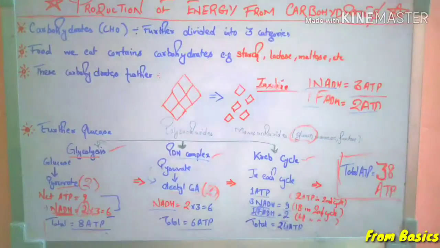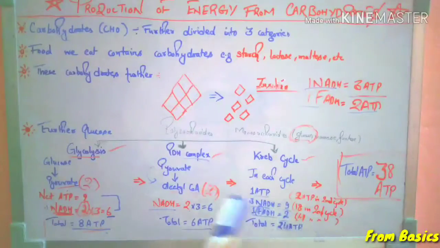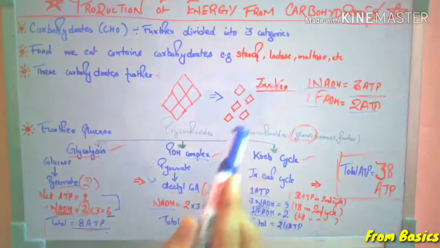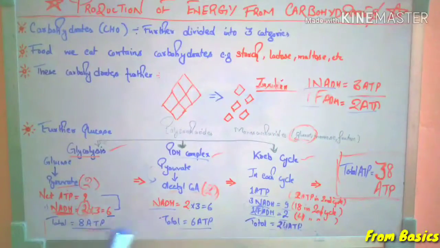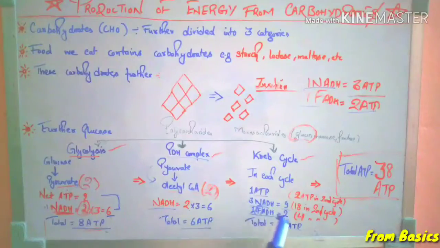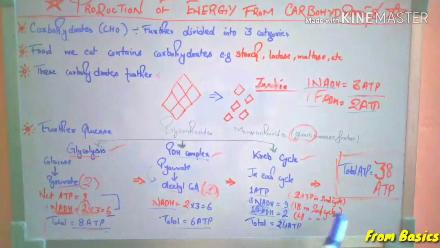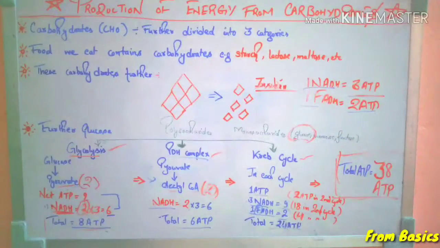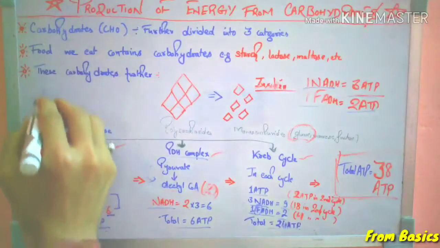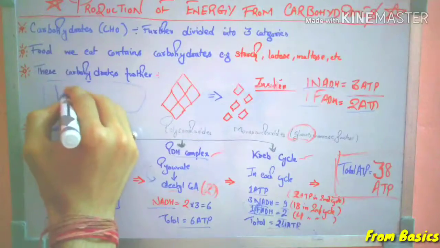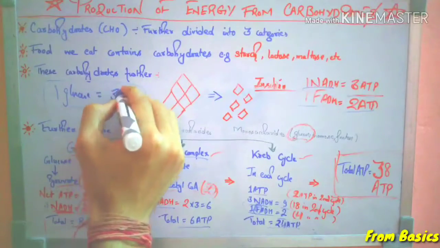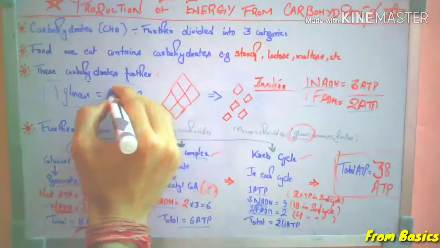So further, if we count the total gain of ATP in glycolysis, PDH and Krebs cycle, it will be 8 plus 6 plus 24, and that is equal to 38 ATP. So what we have got is that from one glucose molecule we have got 38 ATP.